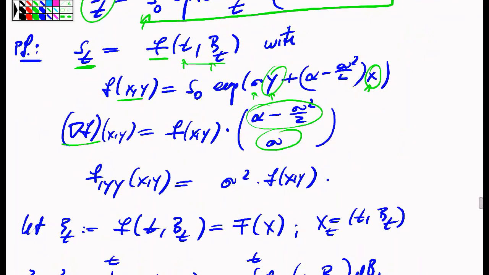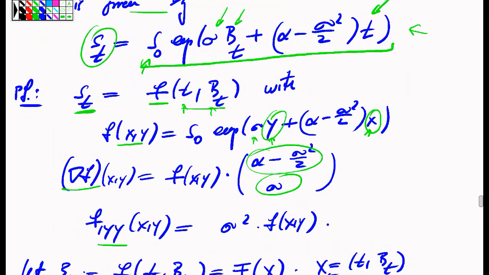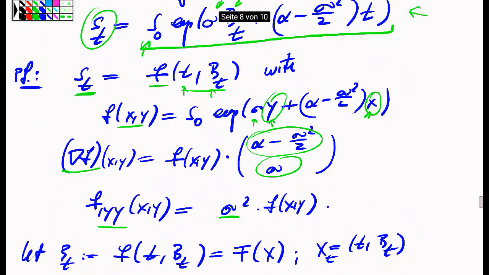Now, I will argue below that for the Ito formula, which a priori requires the computation of all second derivatives of the exterior function, in this particular case, I need to compute only the second derivative in y direction, and that can be easily computed. It's then obviously just sigma squared times the old function f, by a repetition of the previous calculation.